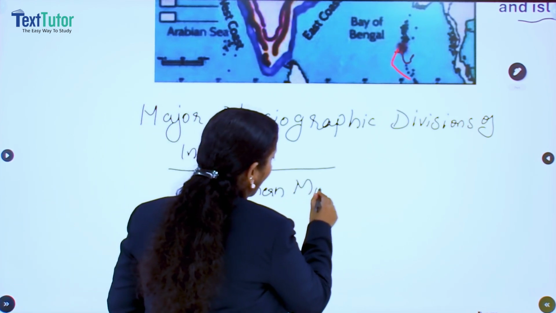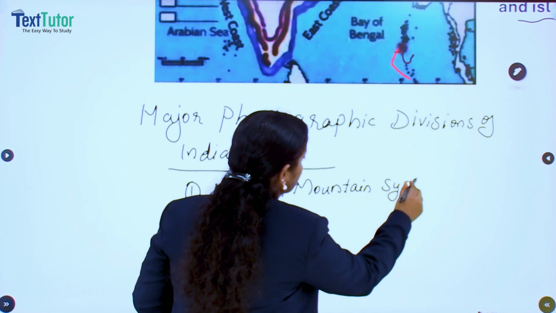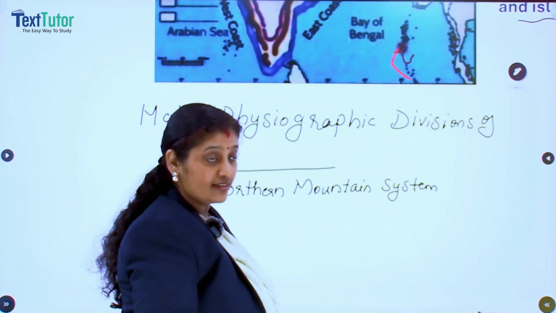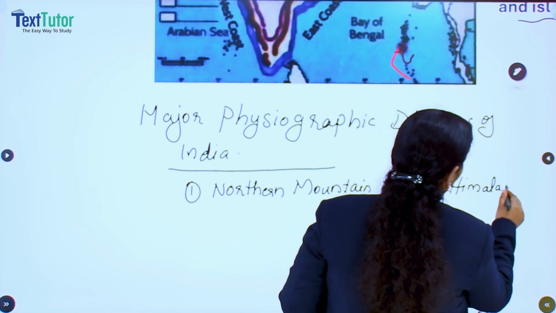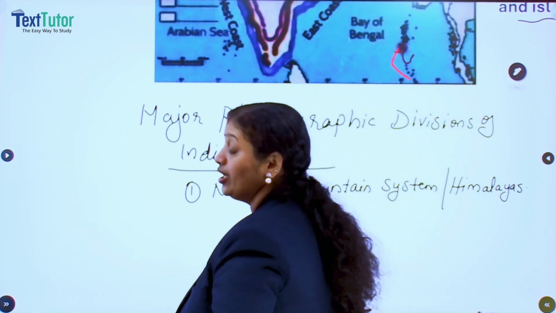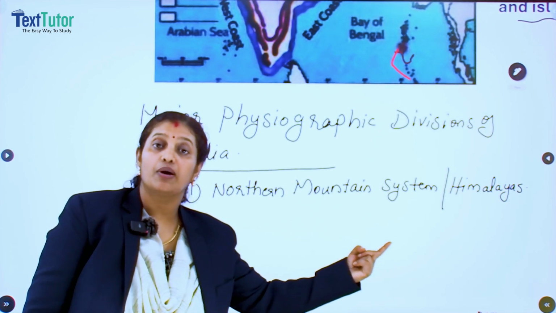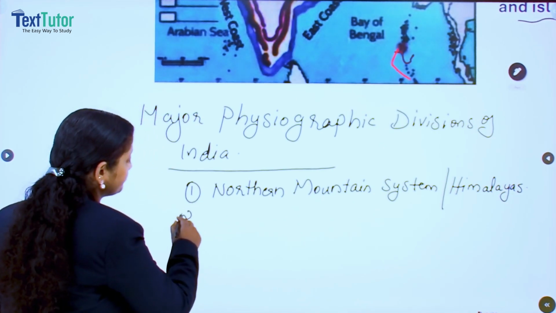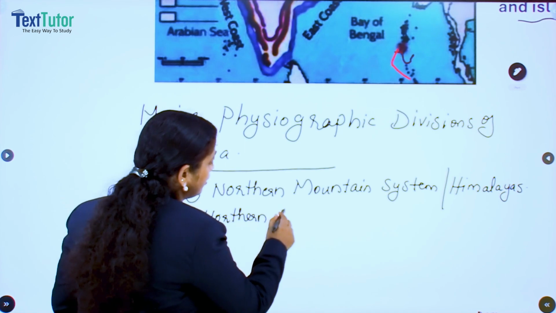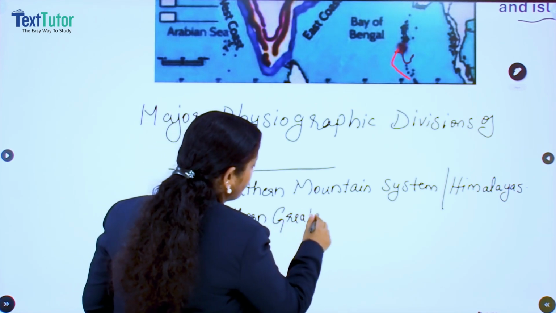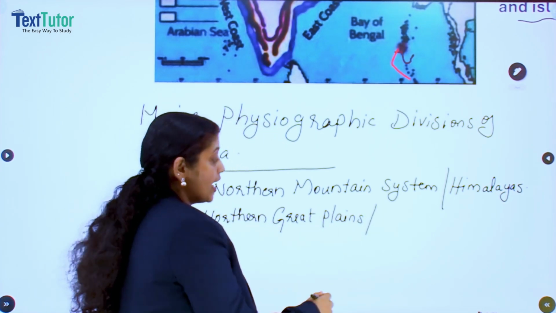Northern Mountain System, otherwise known as Himalayan Mountains, Himalayas. The first physiographic division, Northern Mountain System, also known as the Himalayan Mountains or the Himalayas. The second one, Northern Great Plains, otherwise Indo-Gangetic Plain.